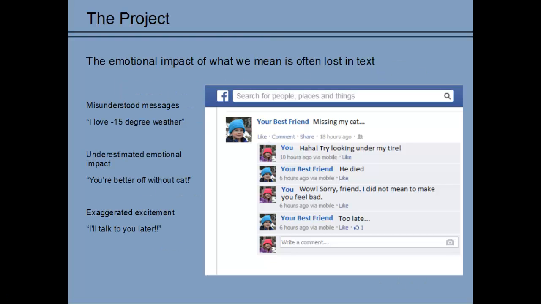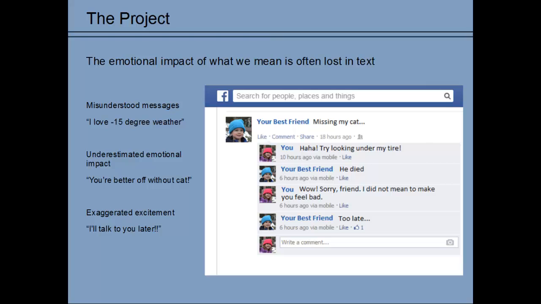So imagine, your best friend posts a message on Facebook about missing his cat. You ignore the sadness in the post and reply with a seemingly playful remark. Your friend lets you know he misses his cat because his cat died. Uh-oh. Yeah, you've made your friend feel worse, and you've made yourself feel guilty.